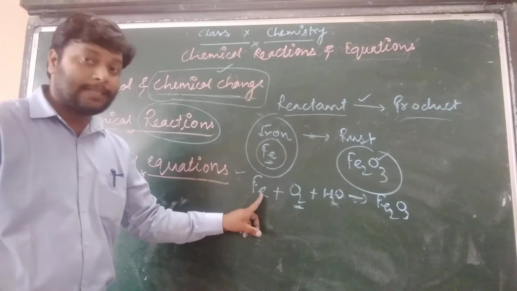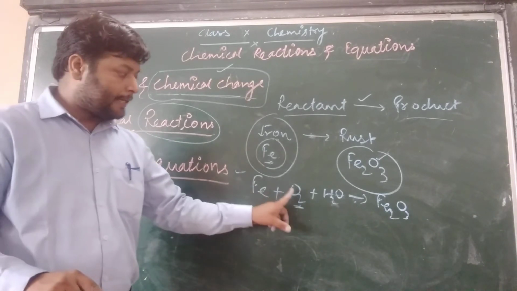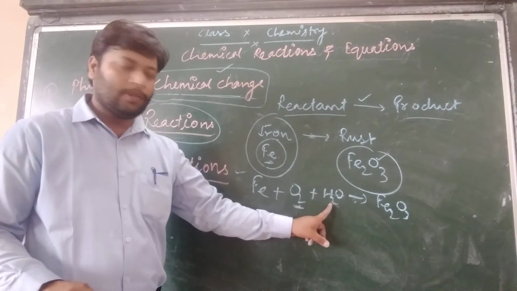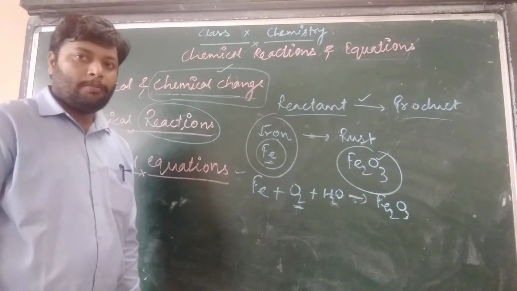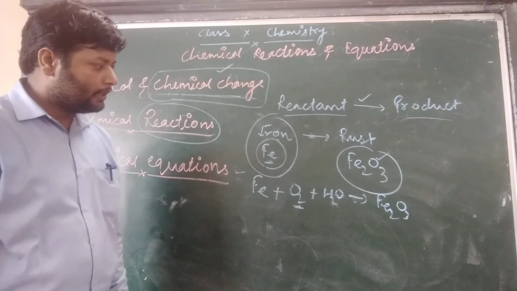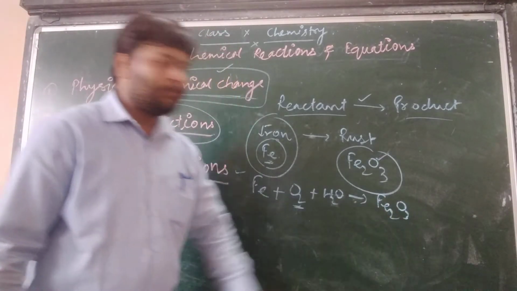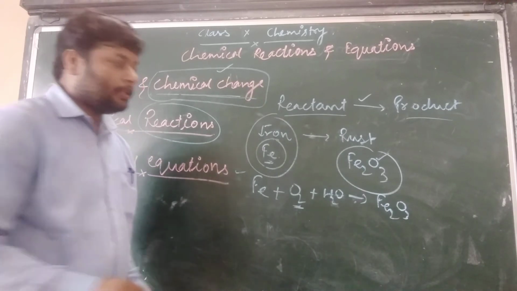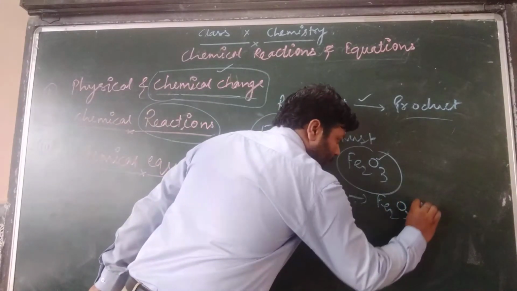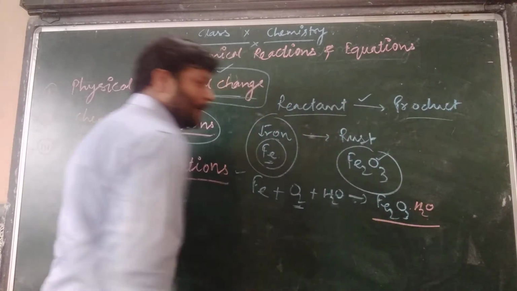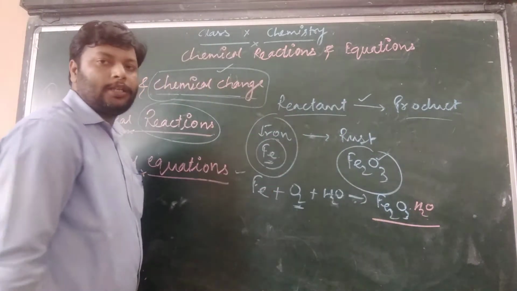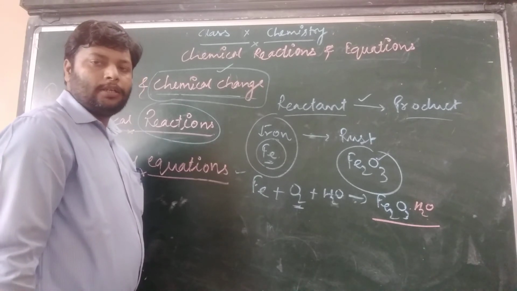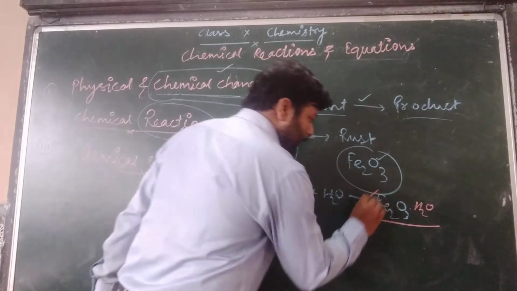The first particle is iron, which combines with the oxygen molecule and water molecule into rust. But you will ask, sir, there is only iron and oxygen in the formula and you are using water also, so where has the water gone? The water is here. The complete formula of rust is Fe2O3.H2O.